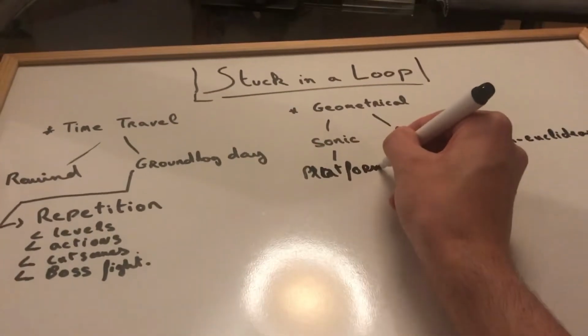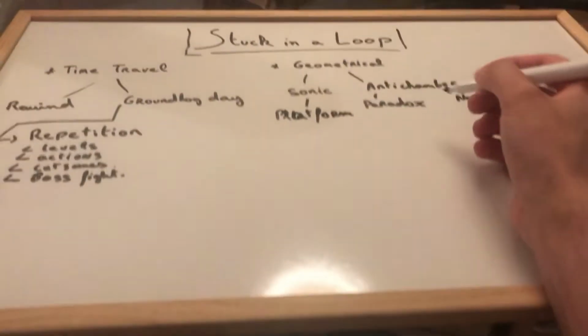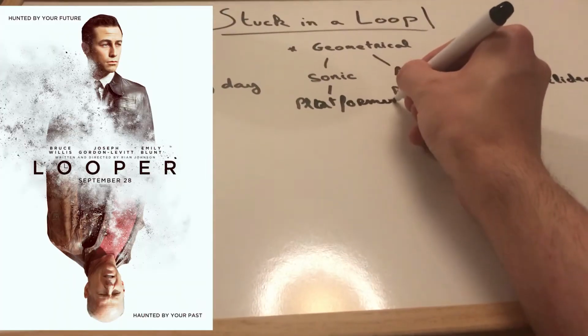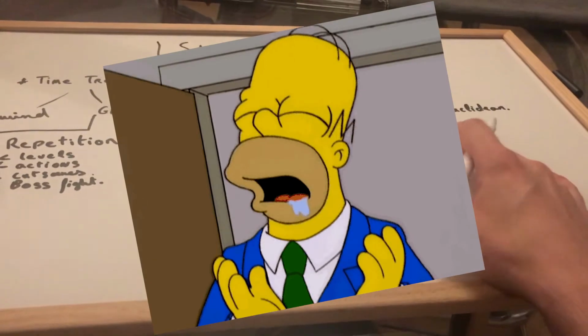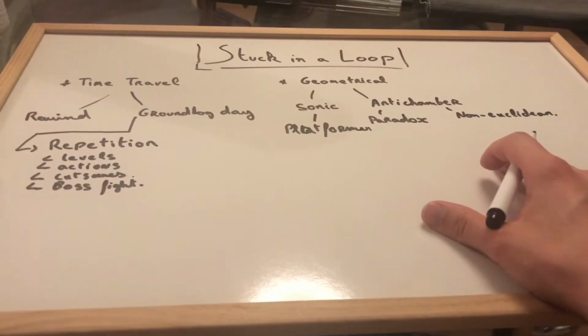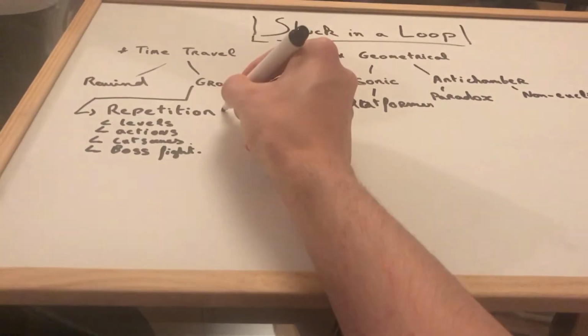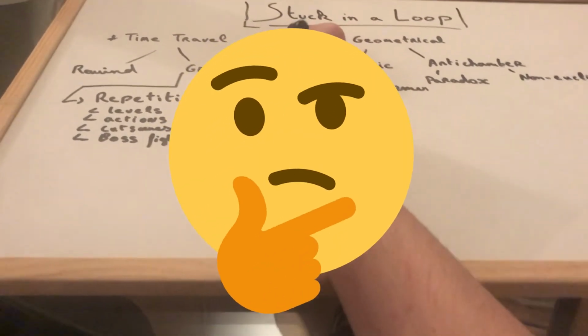It's 11 PM on Friday. The theme is announced, Stuck in a Loop. So I pulled out the whiteboard and started exploring my options. The first thing I thought was the classic repetition gameplay. Think Looper, think Edge of Tomorrow, think Groundhog Day. Time travel is plain fun and probably one of my favorite topics. Only one problem with it. I'm 100% certain it's too complicated for me to make in 48 hours.